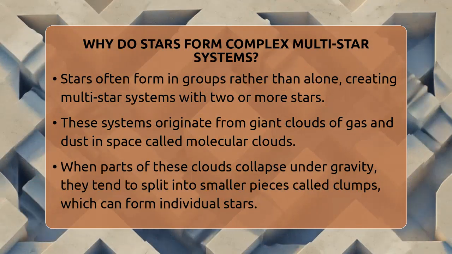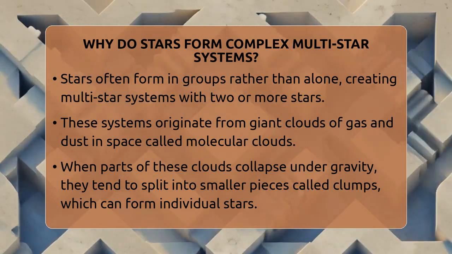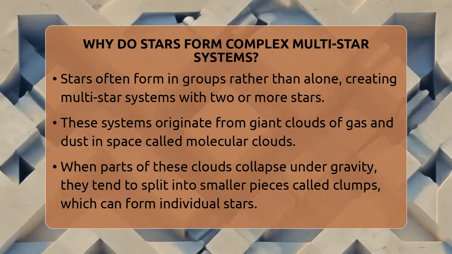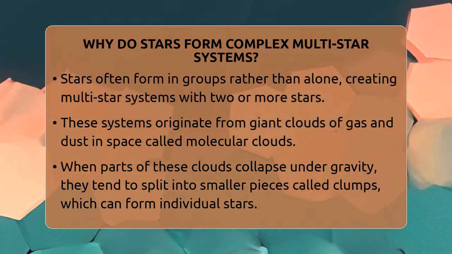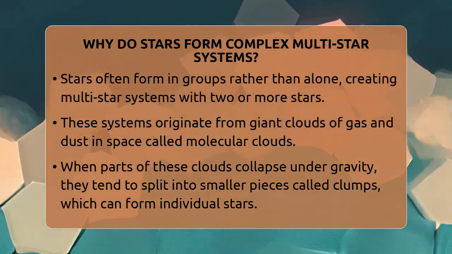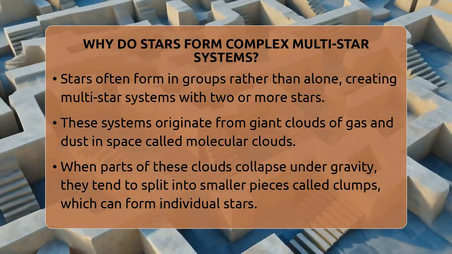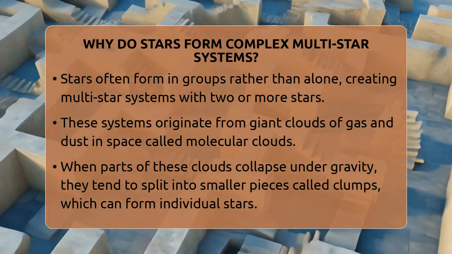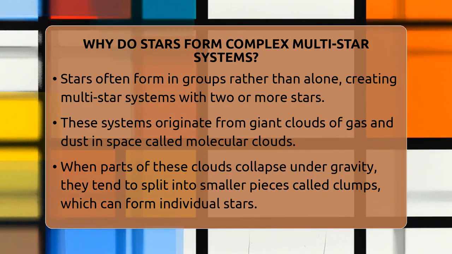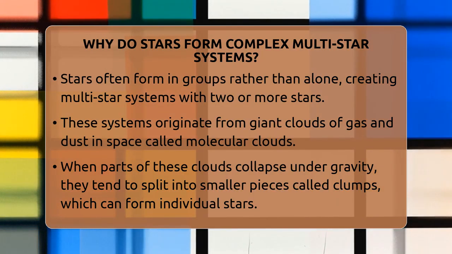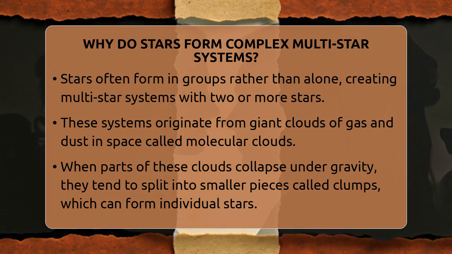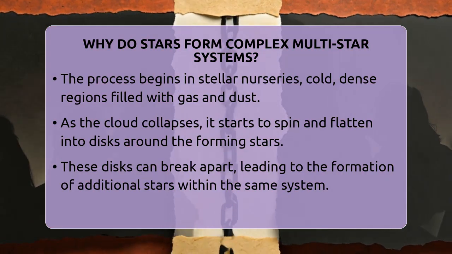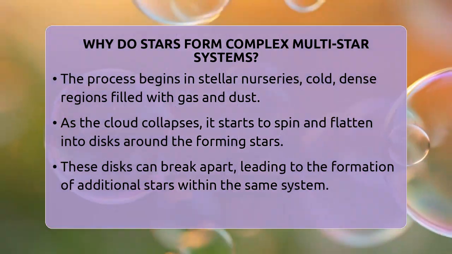This happens because of how giant clouds of gas and dust in space collapse and break apart during star formation. When a dense part of a molecular cloud starts to shrink under gravity, it often doesn't just make one star. Instead, it splits into smaller pieces, each of which can collapse into its own star. These pieces are called clumps, and they form close together, pulled by their mutual gravity.